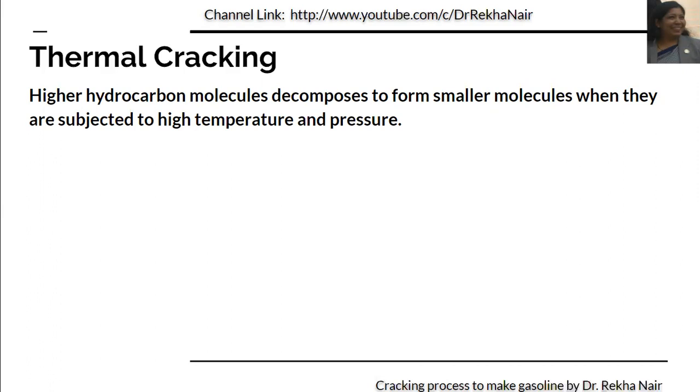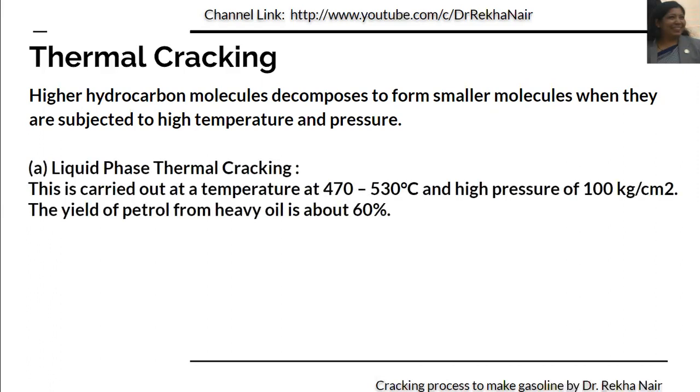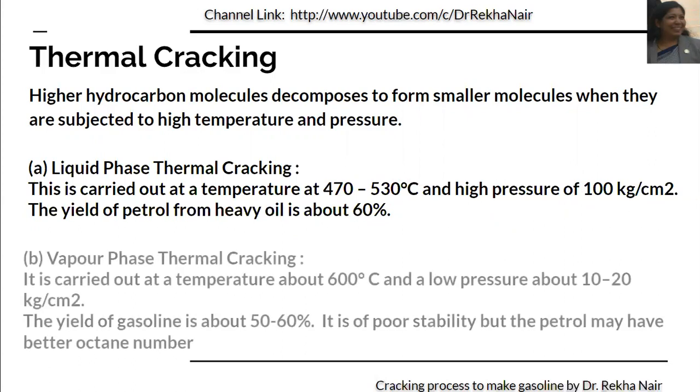The higher hydrocarbon molecules are decomposed to form smaller molecules when they are subjected to high temperature and pressure. We have two different types of thermal cracking process: liquid phase thermal cracking process and vapor phase thermal cracking process. In liquid phase thermal cracking process, we use 470 to 530 degrees centigrade temperature and high pressure of 100 kg per centimeter square for the cracking to happen. Now, the yield of petrol from heavy oil is about 60%.